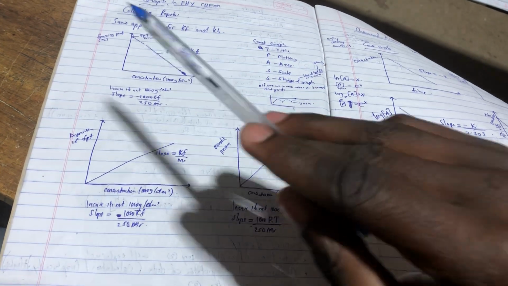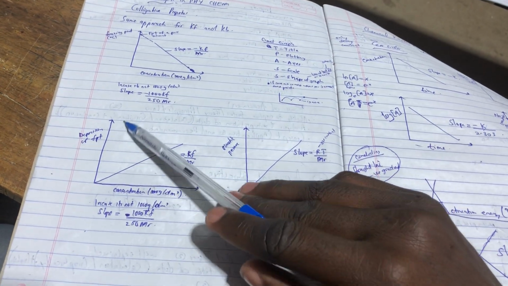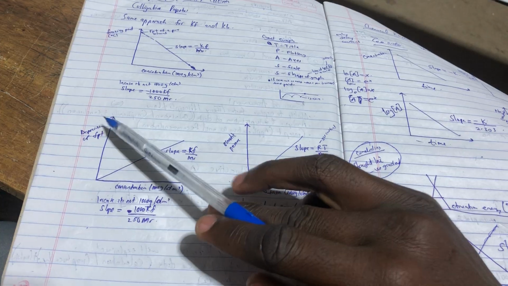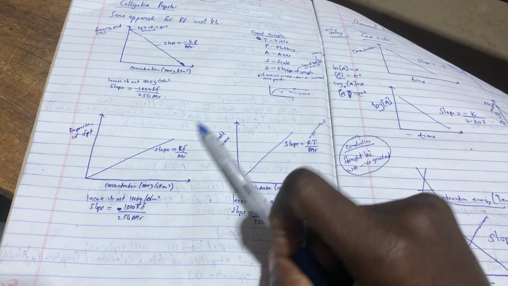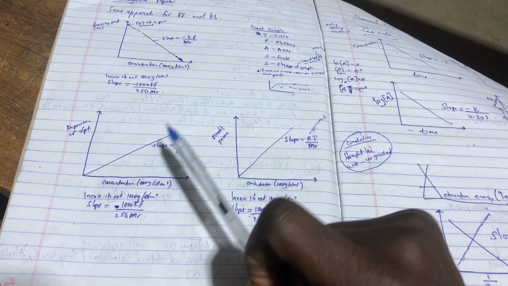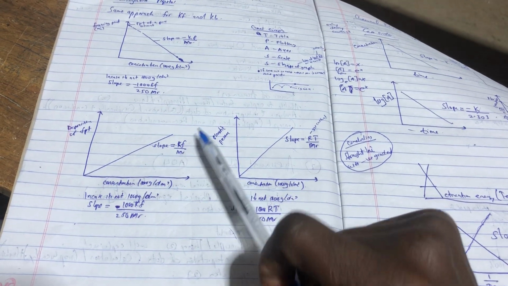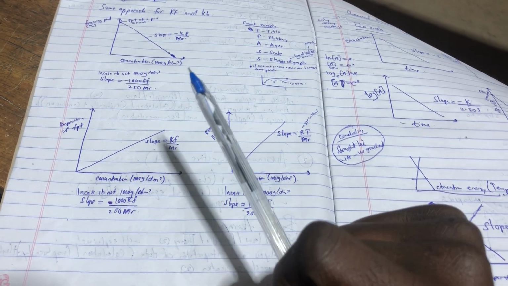Then, again in colligative properties, our graph of depression of the freezing point against concentration is a positive slope. Are we together? Our slope is going to be Kf over the molar mass.